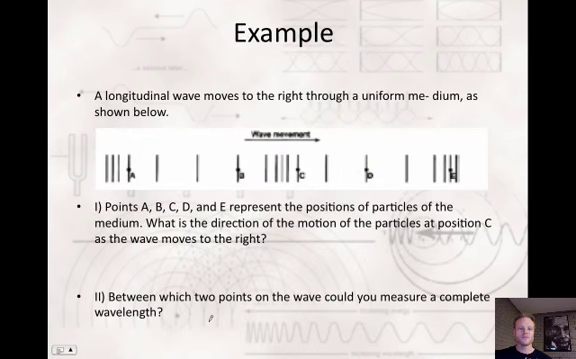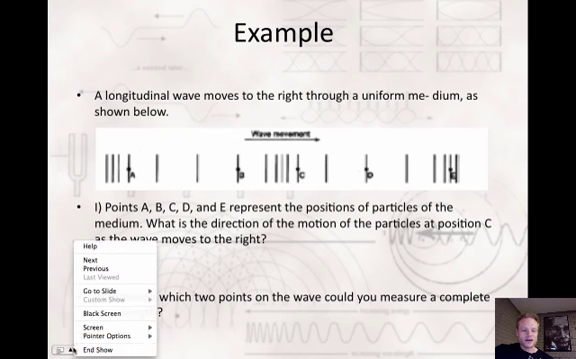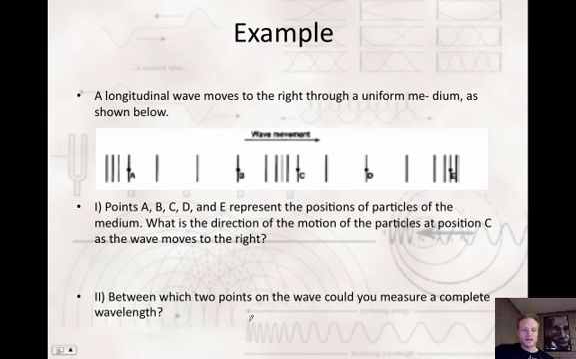So here's an example problem for you. A longitudinal wave moves to the right through a uniform medium as shown below. And I apologize, this picture is so poor. Let me see if I can get a different pen color so you might actually be able to see what I'm doing a little better. We'll go with magenta. All right, so there's a point right here, labeled A. There's a point right here, labeled B. A point right here, labeled C. A point here, labeled D. And then a point here, labeled E.